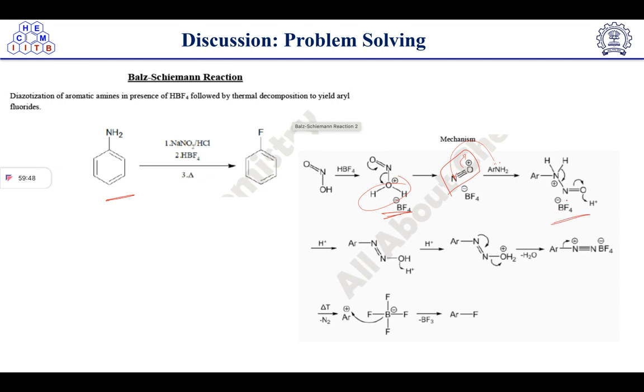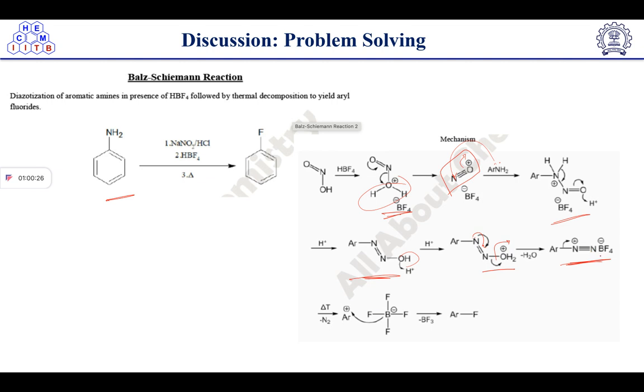and it will open up, and we will get this intermediate. After getting this intermediate, the next step is the proton transfer. So proton transfer will take place from here to here, and we will get the diazo intermediate. Sorry, not here. We will get the diazo intermediate here. Then this diazo intermediate, this hydroxide ion from this intermediate will abstract the proton, and it will form a good leaving group, and then lone pair of nitrogen will push here to knock out this leaving group, and we will get here